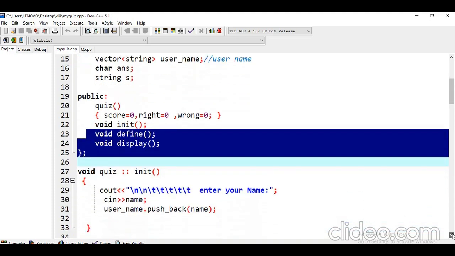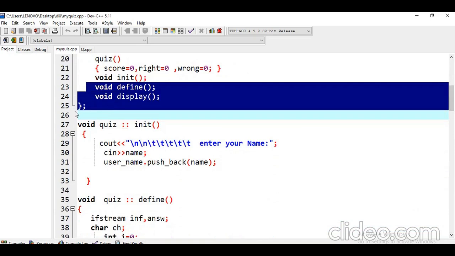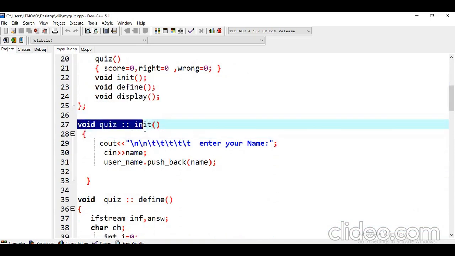Next we talk about the functions. The first function is quiz initialization. Here, in the initialization function, push_back is used with the username.